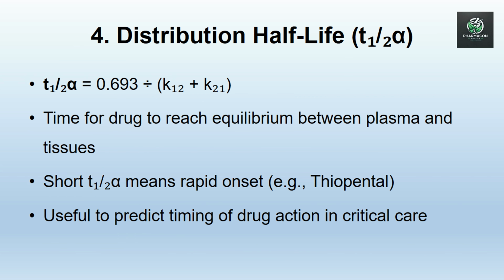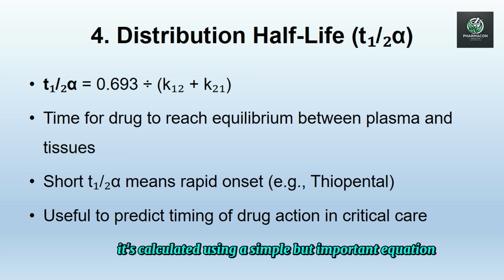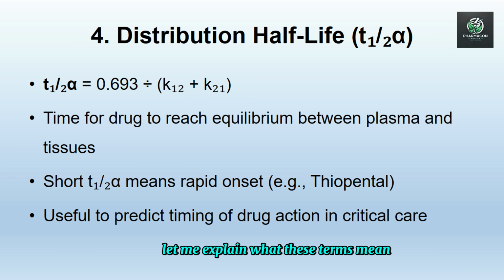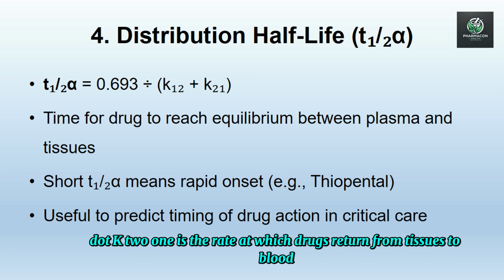Four: distribution half-life. The distribution half-life describes how quickly a drug spreads between blood and body tissues. It's calculated using a simple but important equation. The equation is 0.693 divided by the sum of K12 and K21. Let me explain what these terms mean. K12 is the rate at which drugs move from blood into tissues. K21 is the rate at which drugs return from tissues to blood.